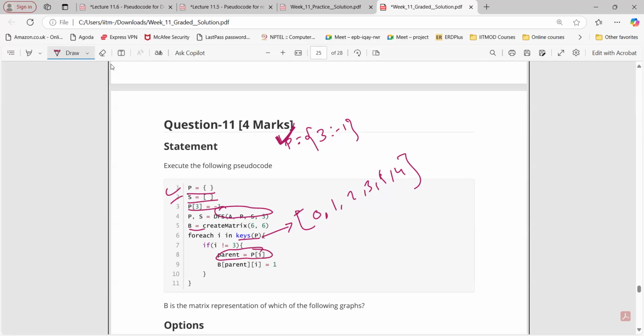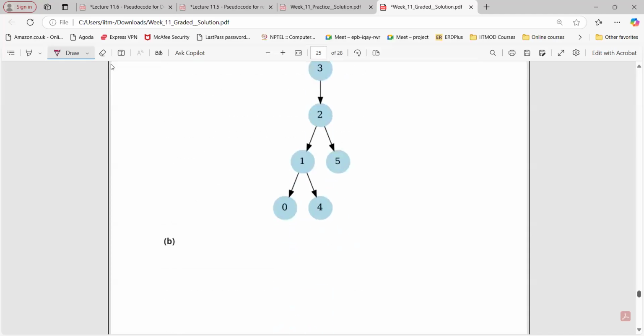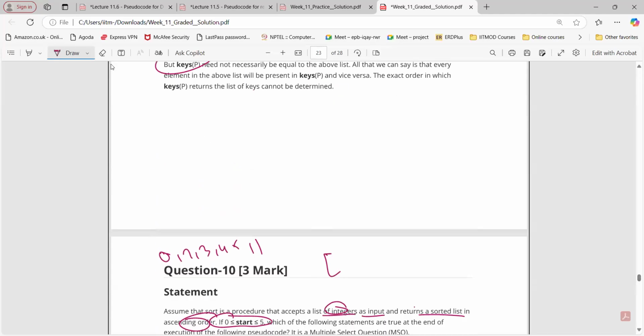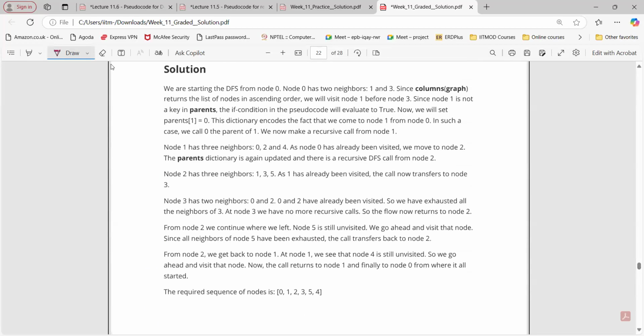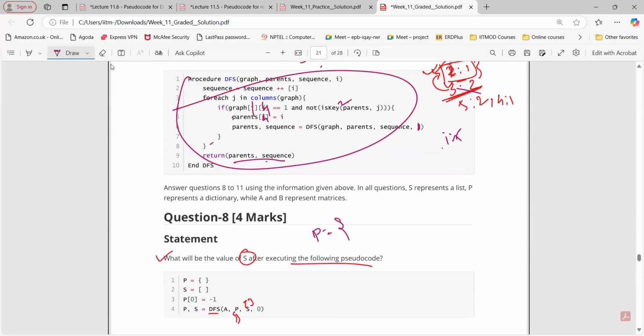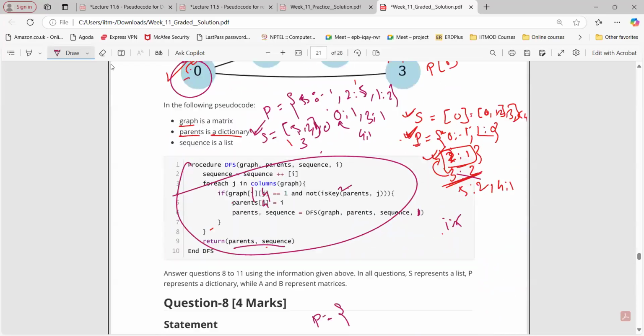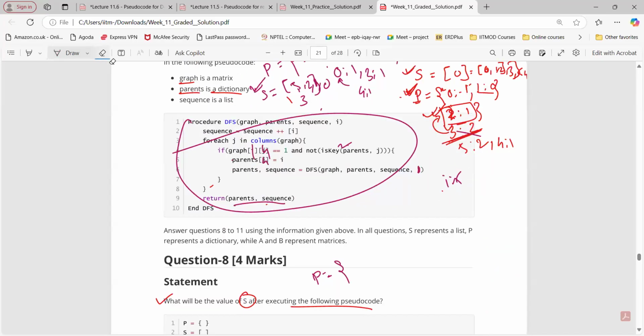Okay, sir. Yeah, and then B of parent of I will be equal to 1. So we are starting from 3. Let's compute the P. Starting from 3, do we have started with the 0? Yeah. Now quickly tell me how this pseudocode will work if we start from 3.